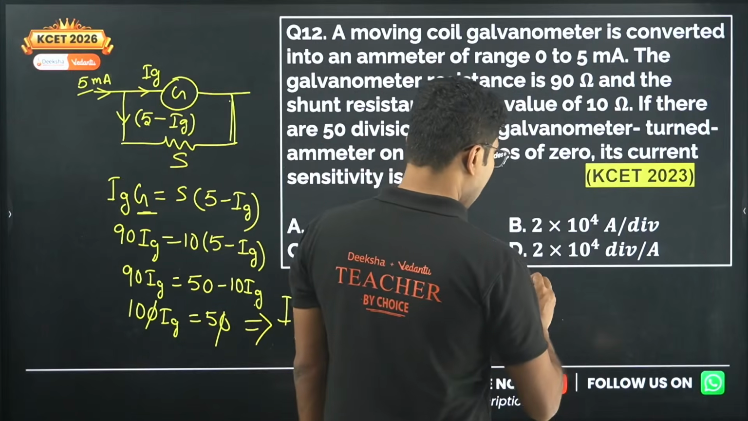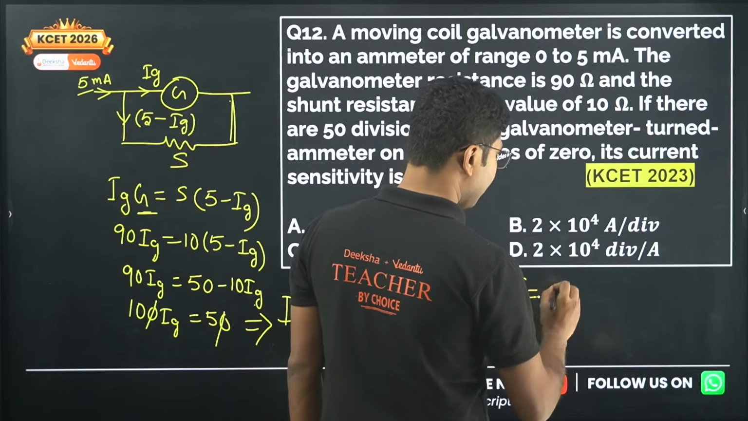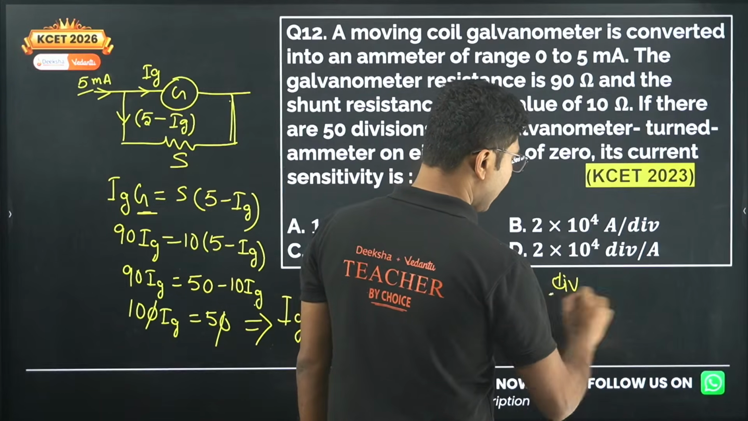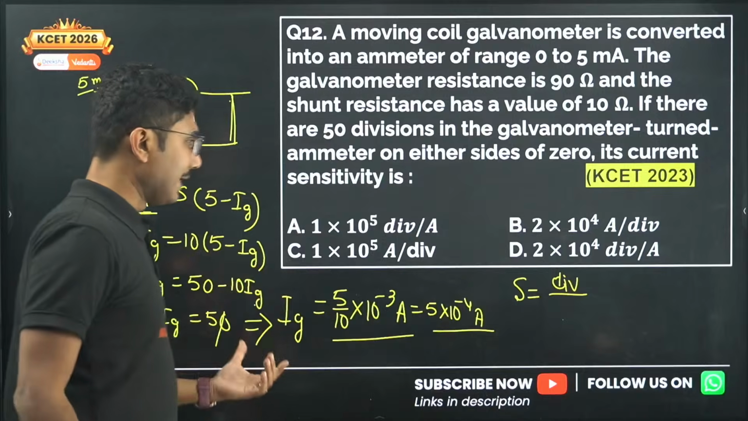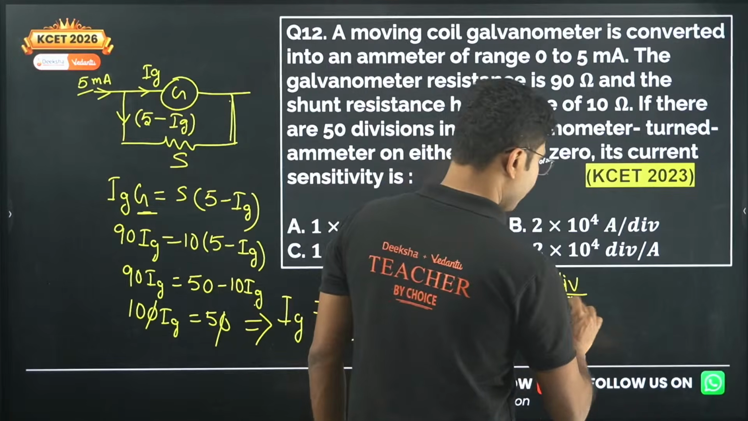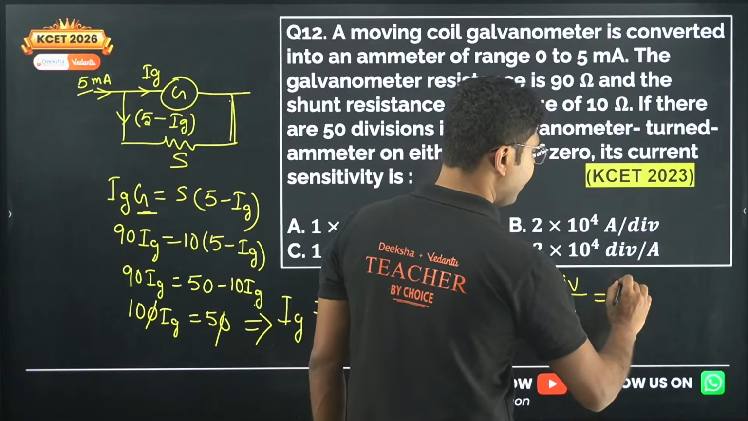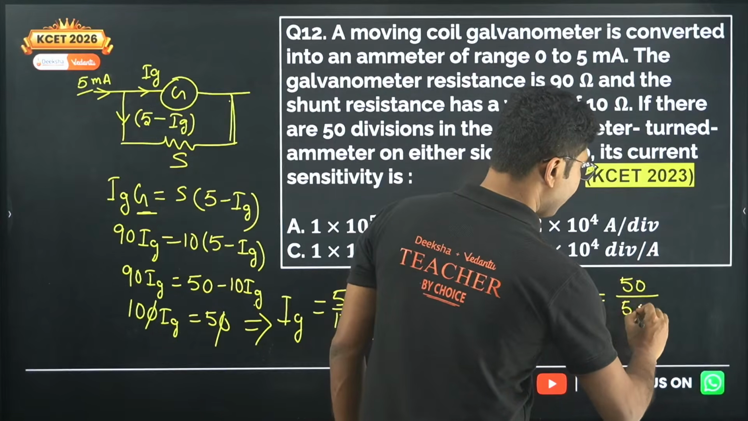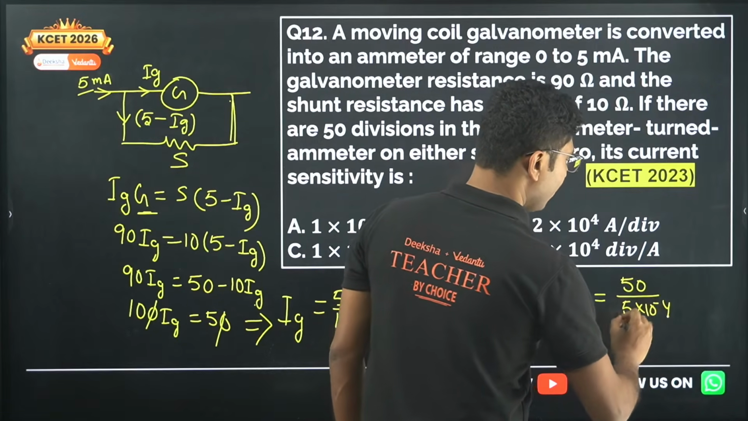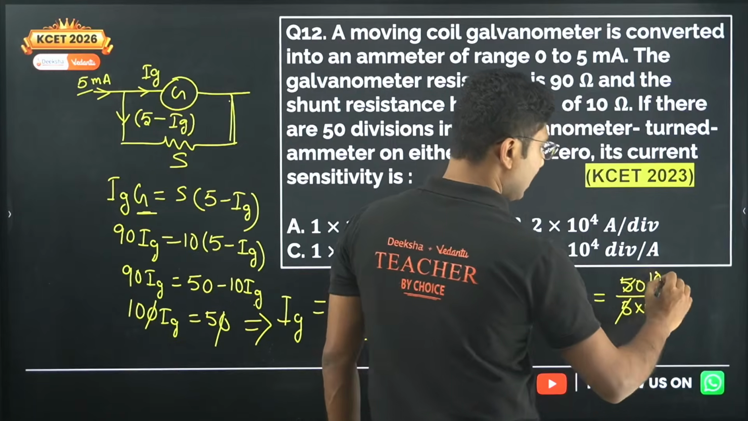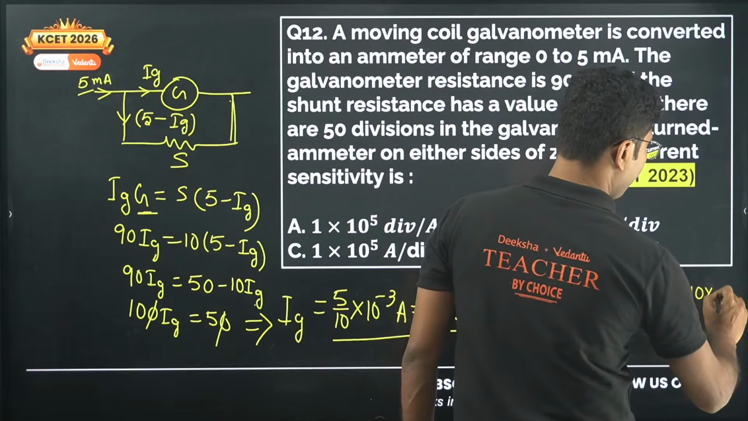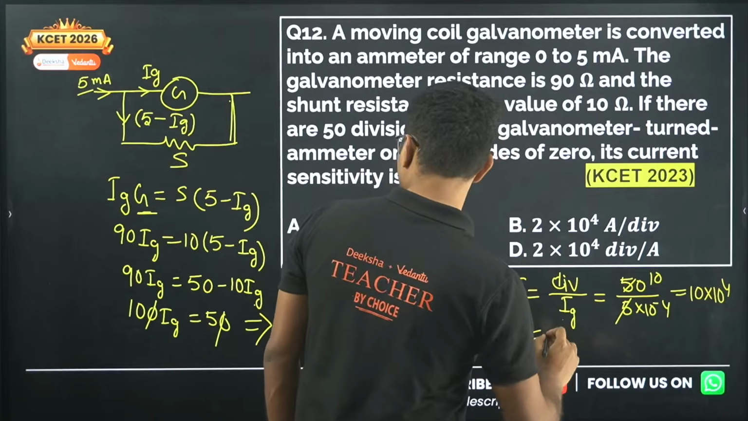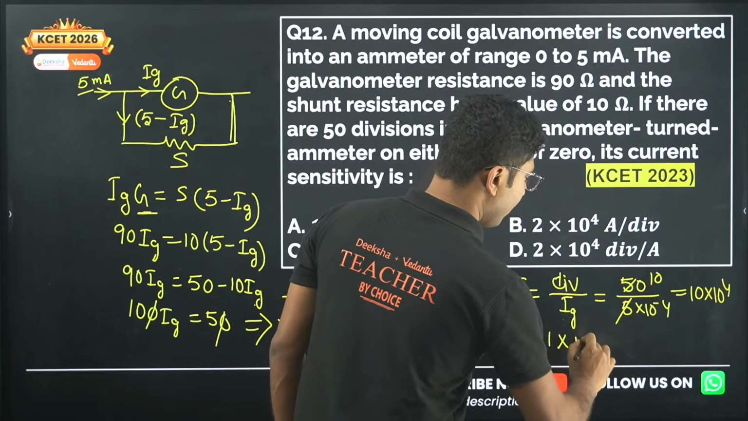So what is the sensitivity? Sensitivity is given by number of divisions divided by the current. Okay, galvanometer current. So division divided by galvanometer current. Division is 50 and the current is given by 5 into 10 to the power of minus 4. So it will be 10 into 10 to the power of plus 4. Okay, this minus 4 goes up, so it becomes 1 into 10 to the power of 5.